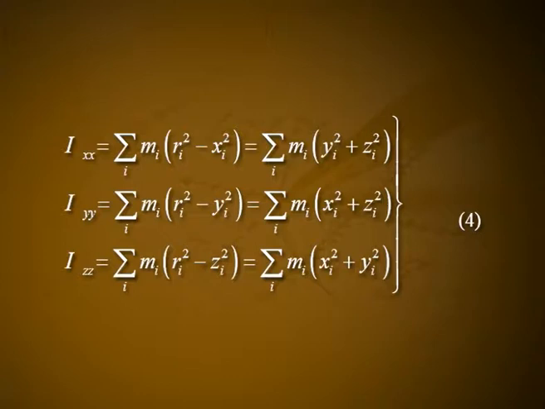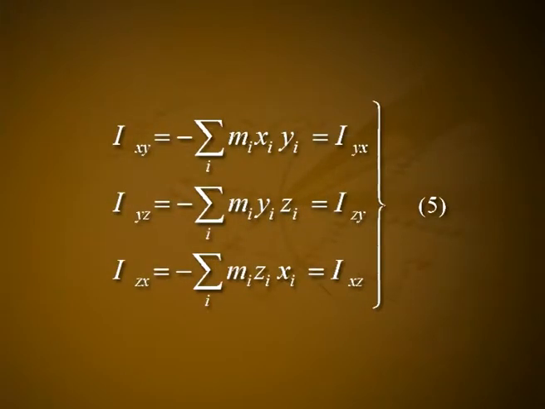which is equal to summation over i mi into (yi square plus zi square). Iyy is equal to summation over i mi into (ri square minus yi square), which is equal to summation over i mi into (xi square plus zi square). Izz is equal to summation over i mi into (ri square minus zi square), which is equal to summation over i mi into (xi square plus yi square). Let this be numbered as equation number 4.